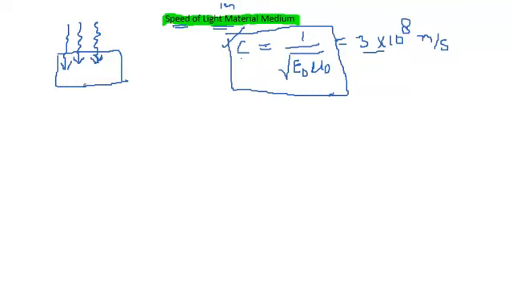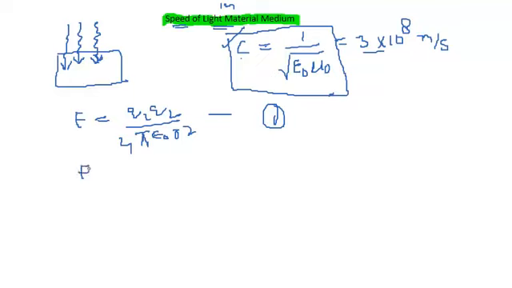Coulomb's law, and we know that the electric force between two charges is given by F = Q1 Q2 divided by 4 pi epsilon naught r squared. Let's say this is equation number 1, and this equation is valid for the force of repulsion or attraction between two charges in free space. What if we place the same charges in a material medium? Then this equation can be written as Q1 Q2 divided by 4 pi epsilon r squared, where we replace epsilon naught by epsilon.